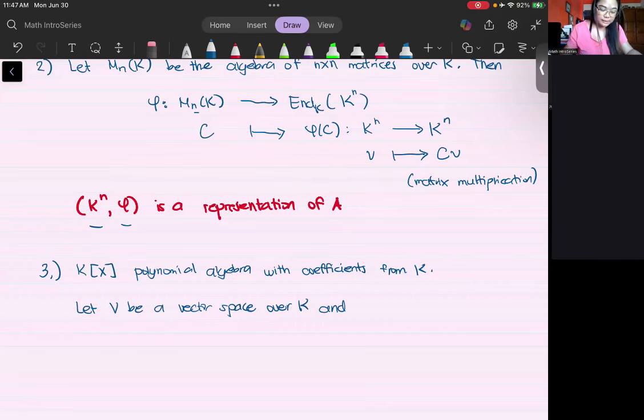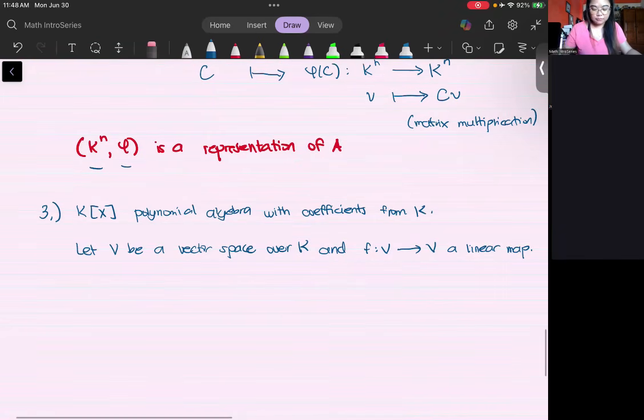And at the same time, let's take any linear map f from V to V. Now, maybe this is what we need to define a representation. For that, we will use this vector space and a mapping that will be induced by this linear map.